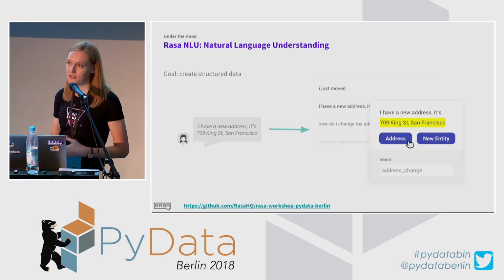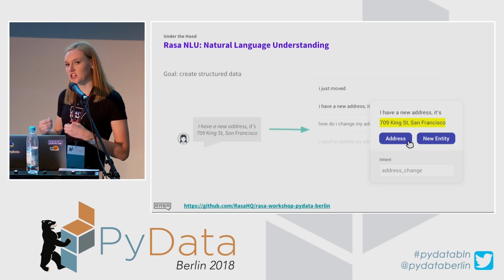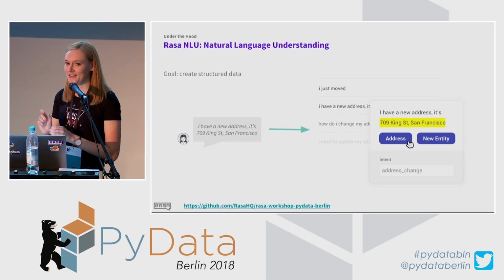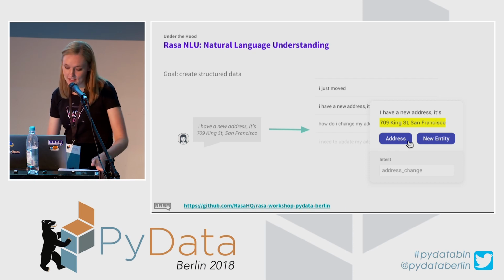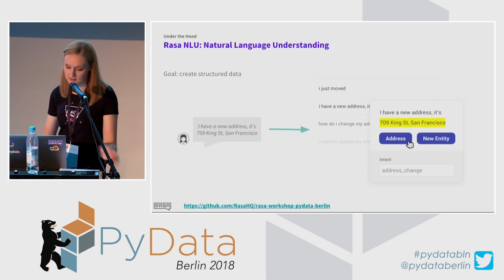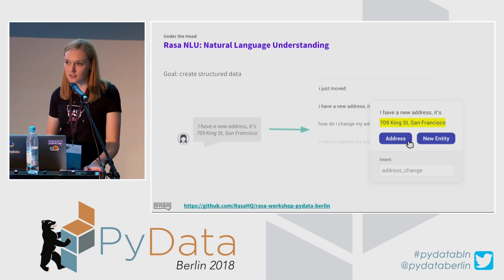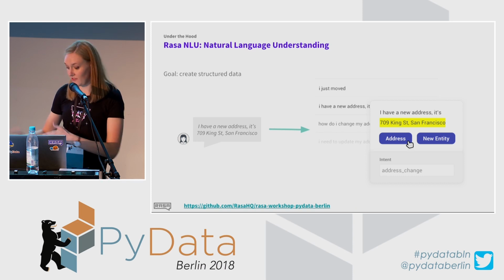Entities are the pieces of information from this unstructured data that would help a chatbot give more specific answers. So for example, right here, in the same change of address example, a user said, I have a new address, and it's specifically in San Francisco. So a chatbot should understand that the intention of this input is address change.